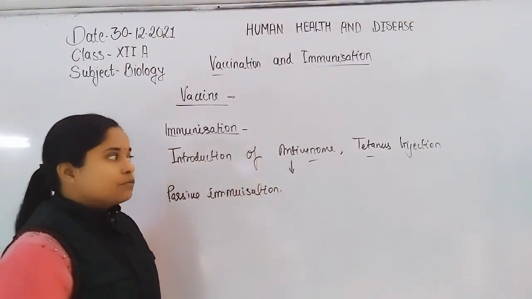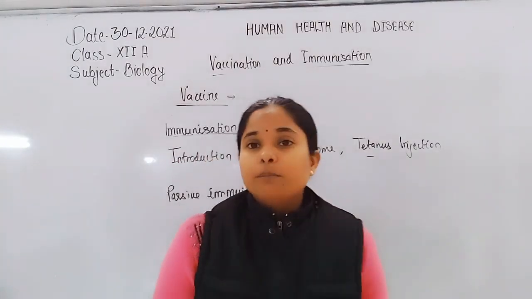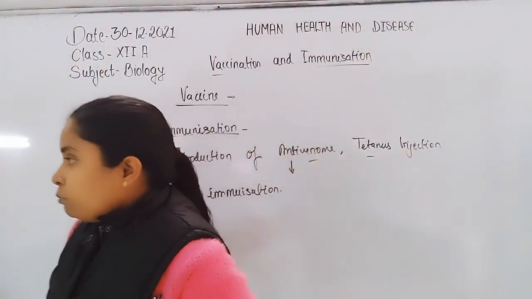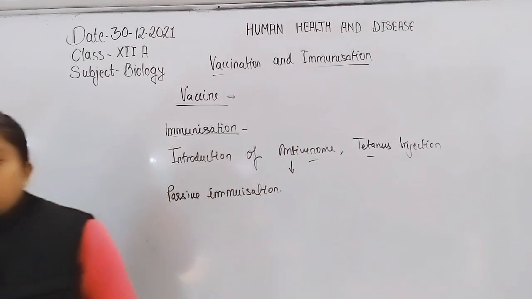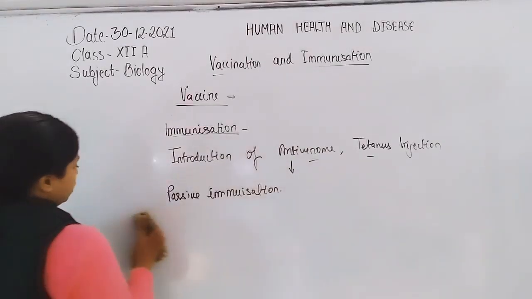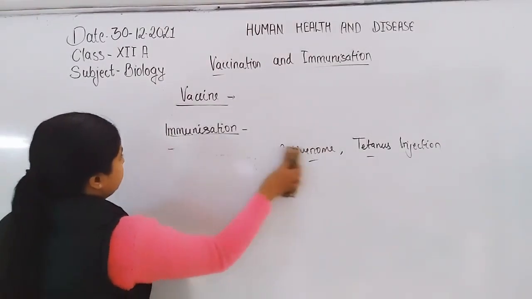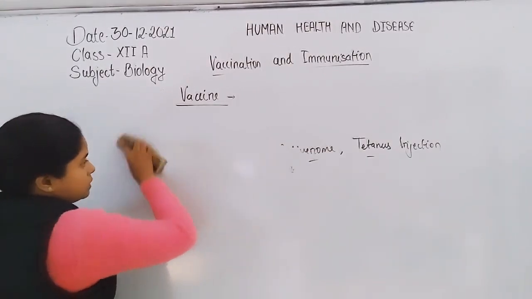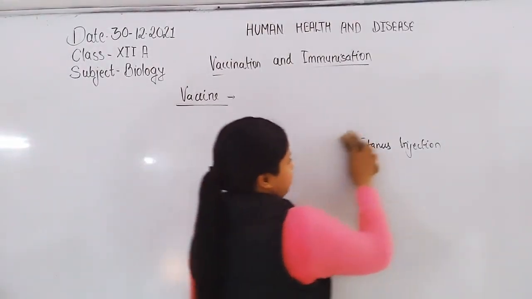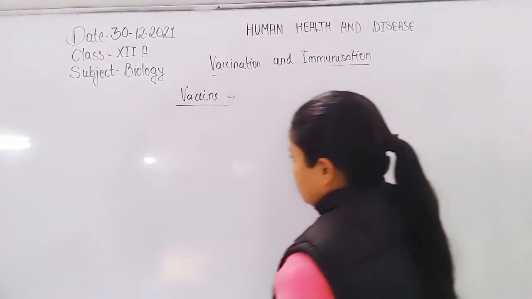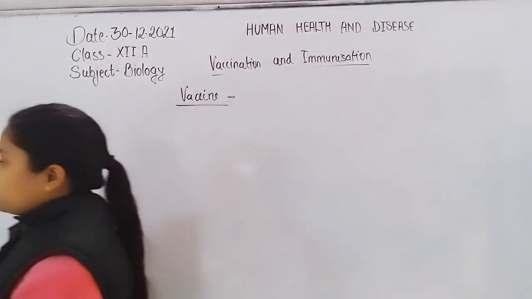Now let us discuss with the help of a diagram how our immunity works. Our immunity works like humoral immunity or acquired immunity, or cell-mediated immunity. What happens during vaccination or immunization, during active and passive immunity?